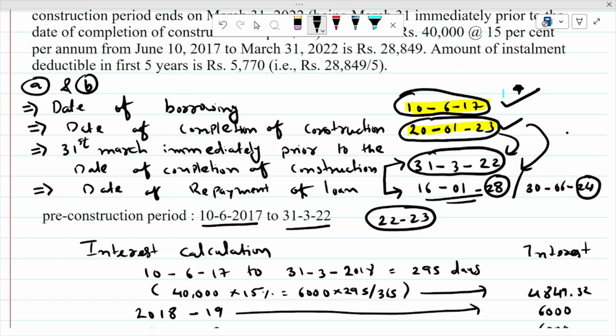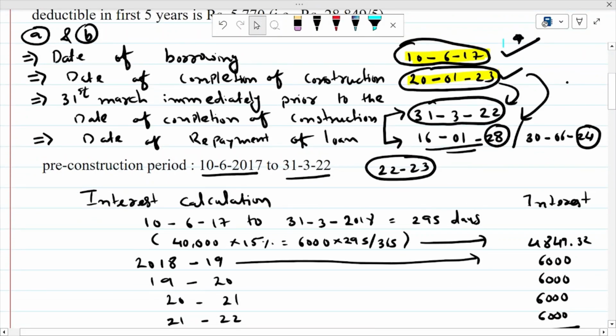Now how to calculate interest for pre-construction period? Let us discuss this. Now interest calculation. So you have to start your calculation from date of borrowing 10 June 2017 and 31st March 2018. So that is the first duration.